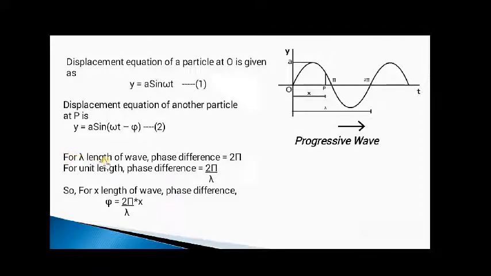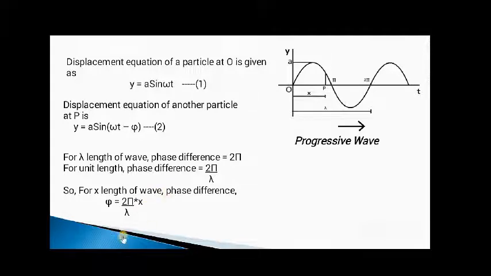That is, for lambda length of the wave, the phase difference is equal to 2 pi. So for unit length, what is the phase difference? 2 pi over lambda. So for x length of the wave, what is the phase difference? Phi is equal to 2 pi over lambda into x. This is going to be our phase difference.